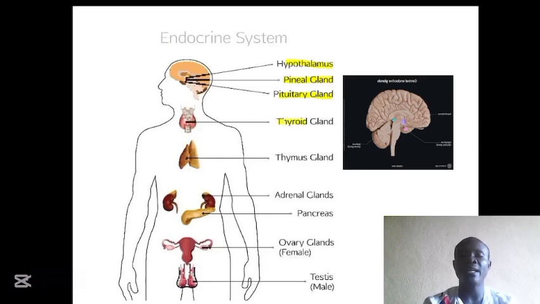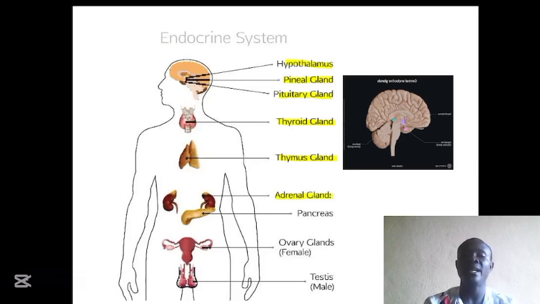We also have the thyroid gland that is located in the neck, specifically just below the larynx in front of the trachea. And we have the thymus gland that is located in the chest cavity. We have the adrenal glands that are located on top of the kidneys.